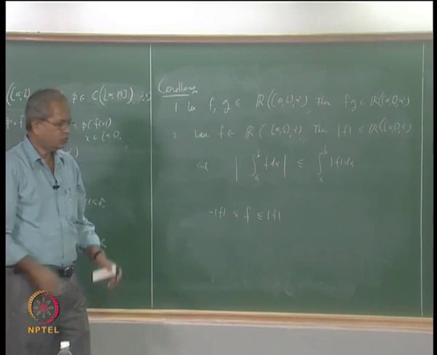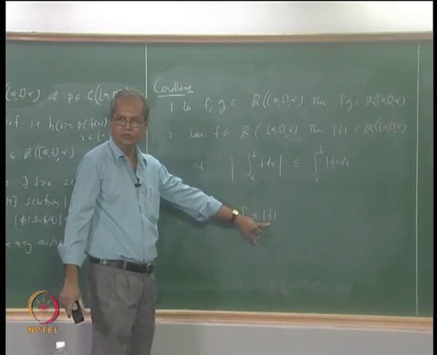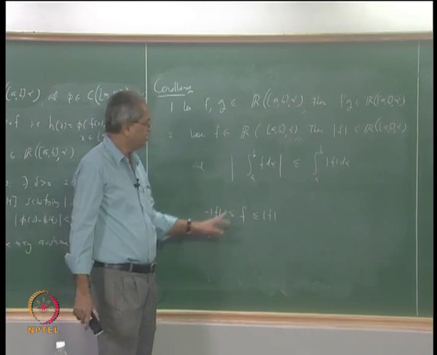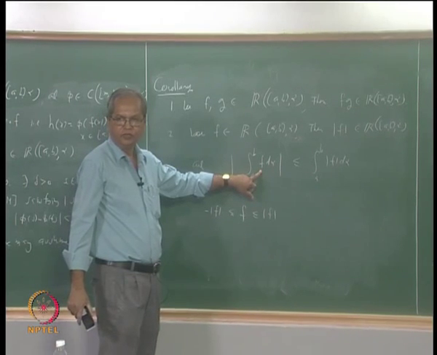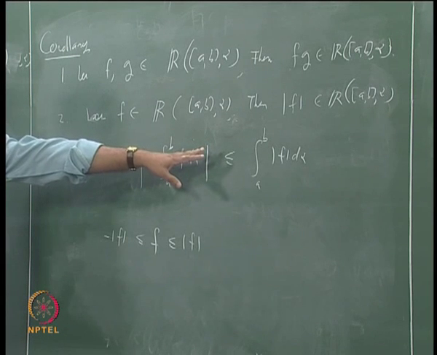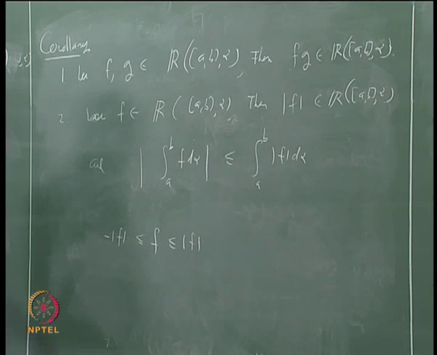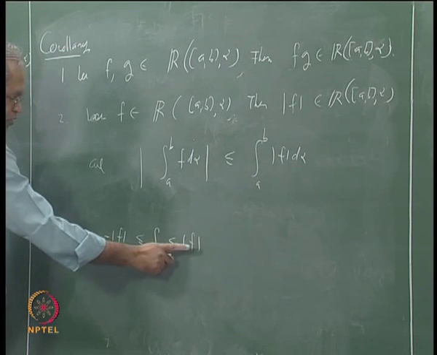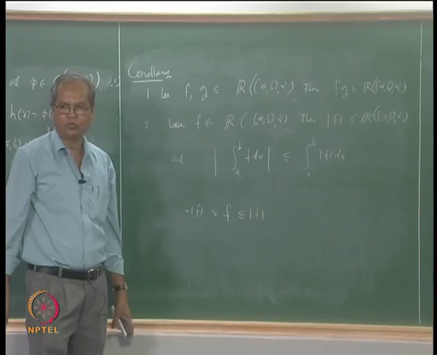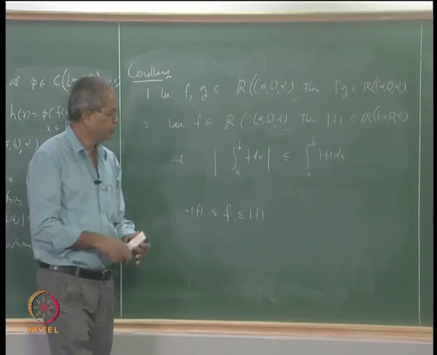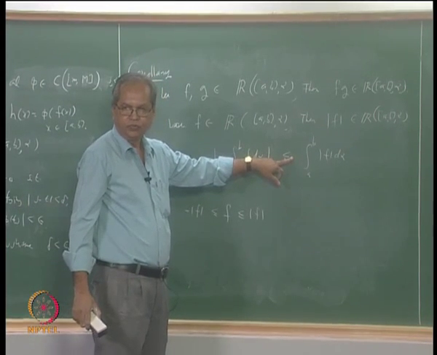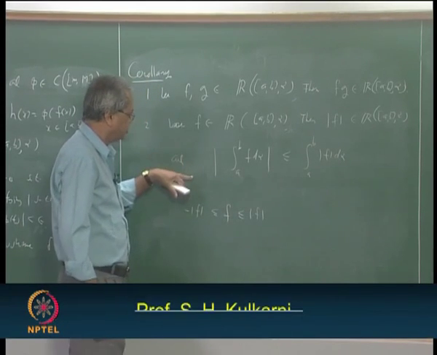So integral of f will be less than or equal to integral of mod f, and it will be bigger than or equal to integral of minus mod f. So that shows this: the absolute value of integral of f d alpha is less than or equal to integral mod f. So this shows that integral f is less than or equal to integral of mod f, and this part shows that integral of minus f is also less than or equal to integral of mod f. Whichever is the bigger is the absolute value, so this is less than or equal to integral of mod f. Is it clear? So we will stop with that.